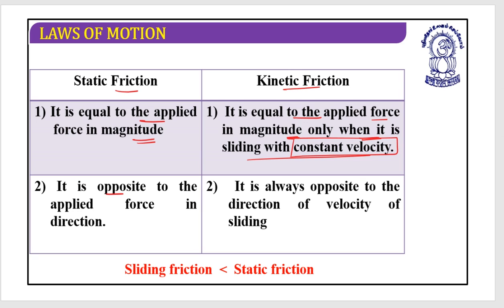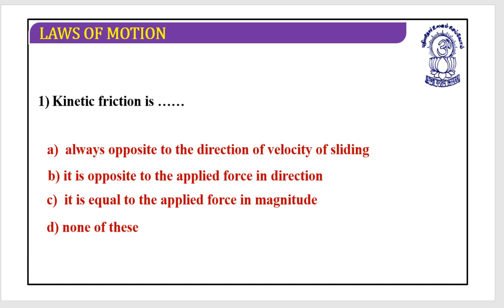Next, it is opposite to the applied force in direction. It is always opposite to the direction of velocity of sliding.